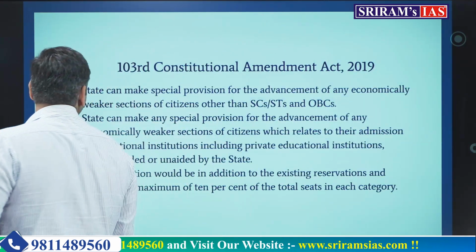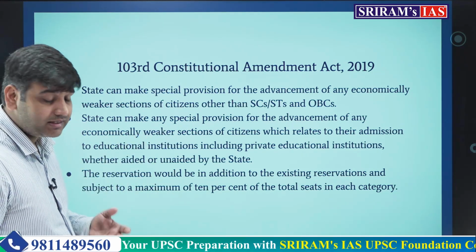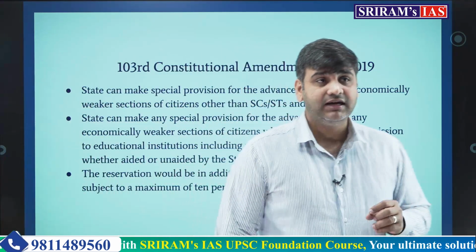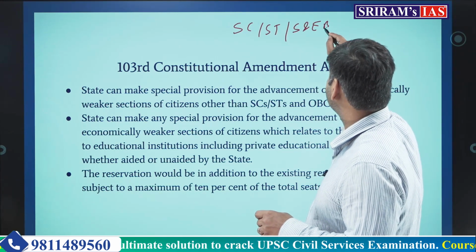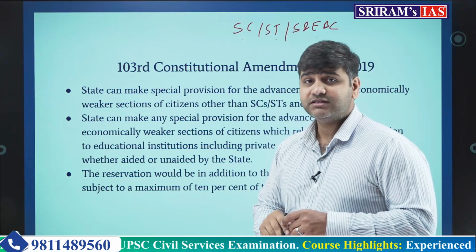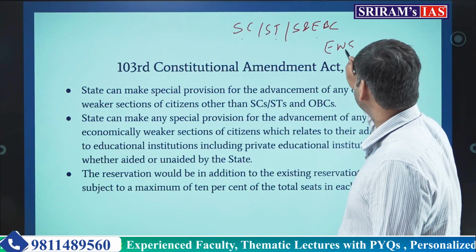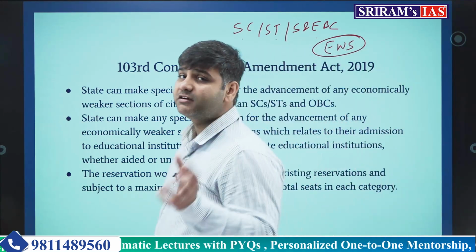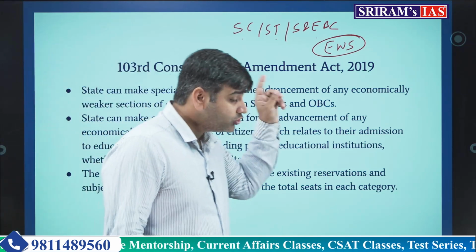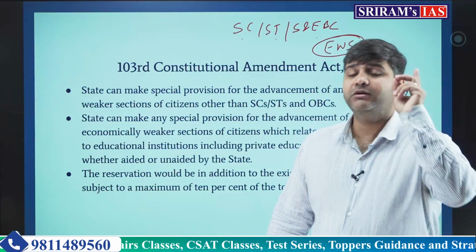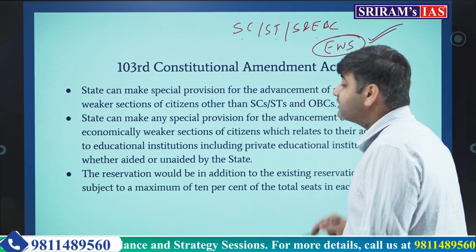It is again a very important insertion in article number 15, clause number 6, which tells that any section of the society other than SC, ST, and socially and educationally backward classes, these are 3 sections, any section other than these which are economically weaker section, that simply means even in the unreserved category, if there is a category of economically weaker section, then those people can also be benefited by government actions. Special provisions can also be made for economically weaker section.